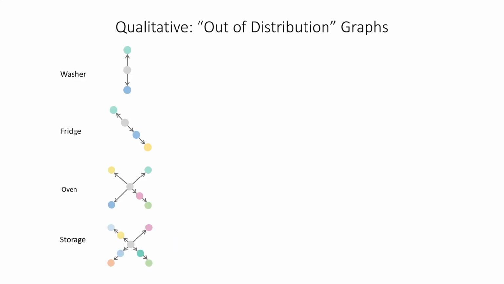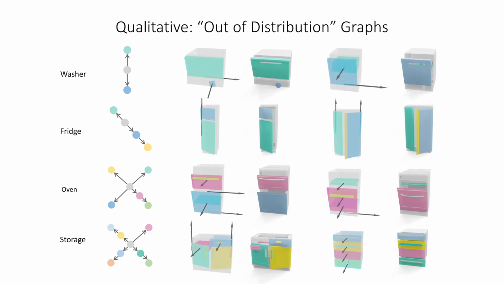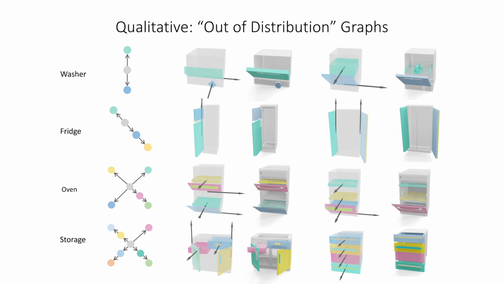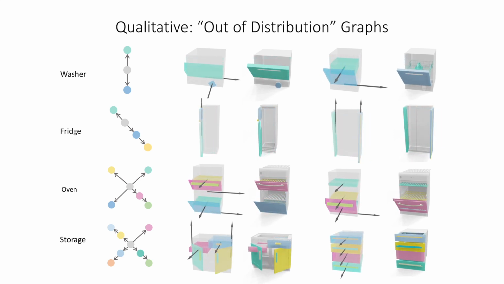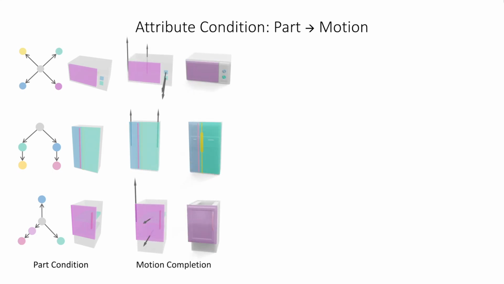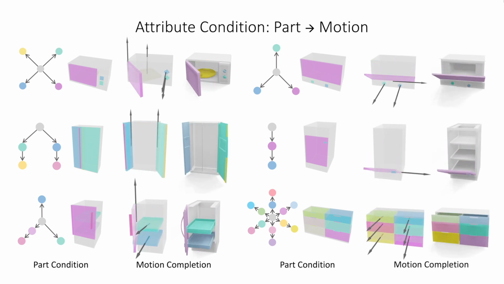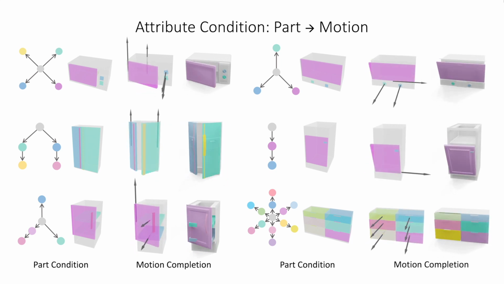Our method can be conditioned on graphs that are out of the distribution of the training samples. These results illustrate that our method can generate plausible objects even for unseen graphs with different numbers and compositions of parts. Our method can also be conditioned on specific attributes associated with the graph. Here we predict part articulation parameters given a bounding box condition for each part. The output plausibly completes the object given the provided input parts.